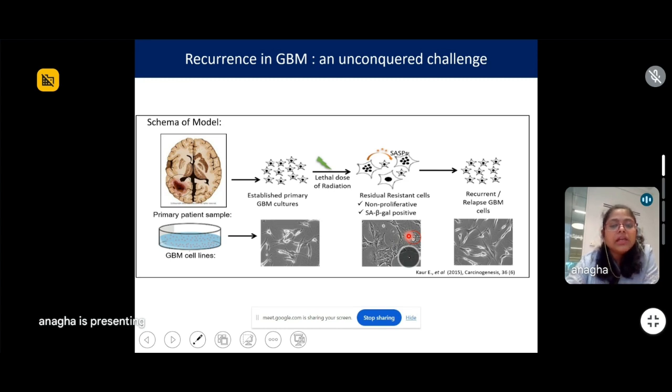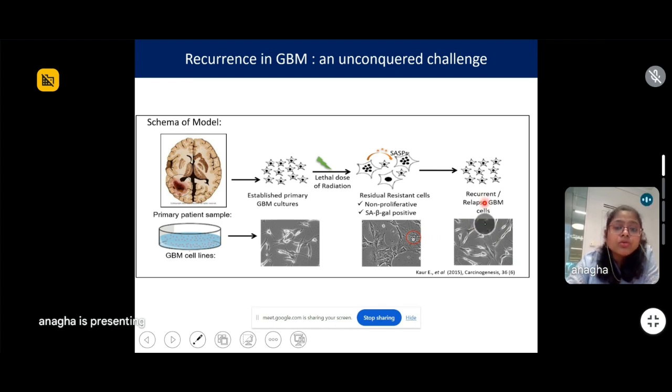But after a non-proliferative phase, after 15 to 20 days, these non-proliferative cells again start to proliferate and form a population called the recurrent population.